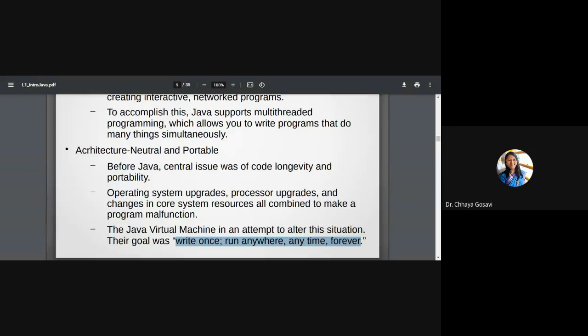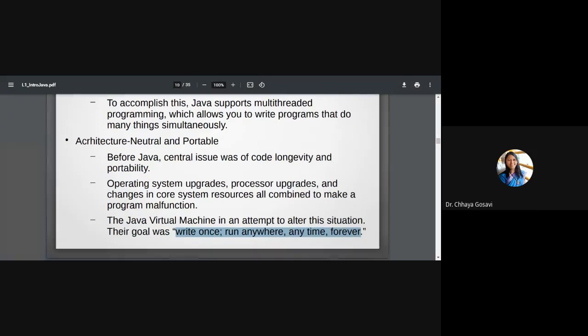So what is the goal of the Java virtual machine? Write once means you can type your program once, make it error free, make it executable. Now your program is ready. Once you have written the code, that code can run anywhere on any type of machine in the world, anytime. It is not necessary it should work only in the morning or evening, anytime and forever. So there is no need of doing any modifications depending upon hardware or software changes. Your program should run anytime, anywhere, forever once it is ready to run. That is called architecture neutral and portable.